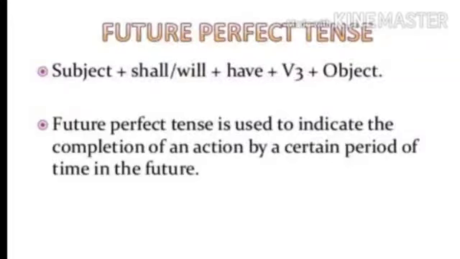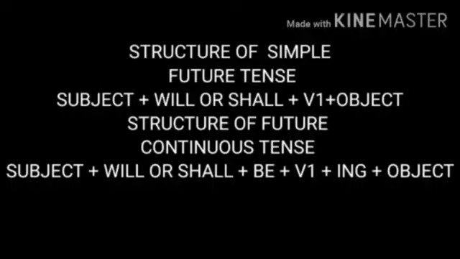And the last one, future perfect continuous tense. Here it is used to indicate a continuing action that will be completed at some specified time in the future. Okay, and what are the structures of these all? For simple future, subject plus shall or will plus V1 plus object.